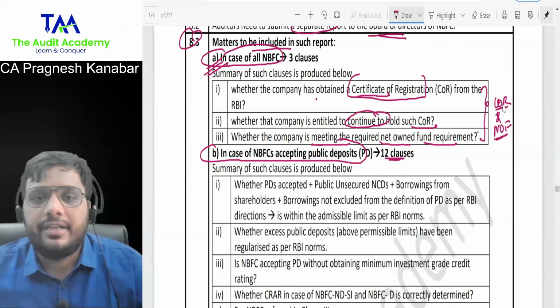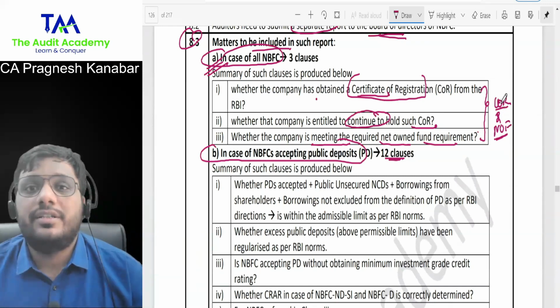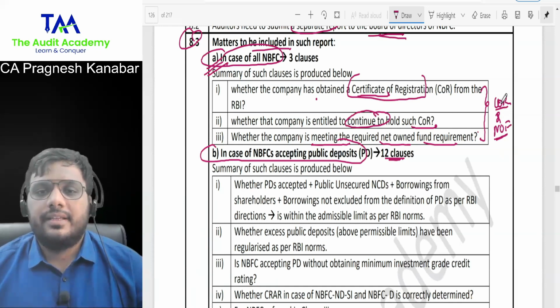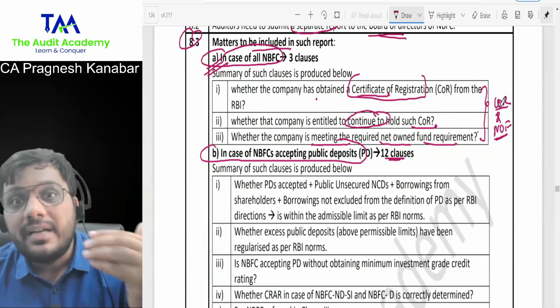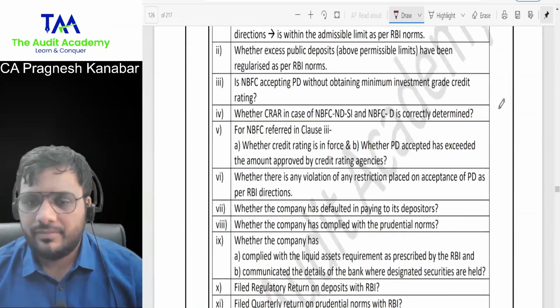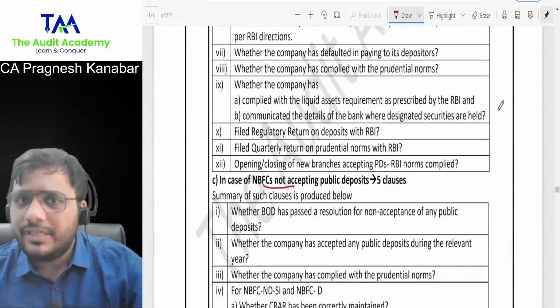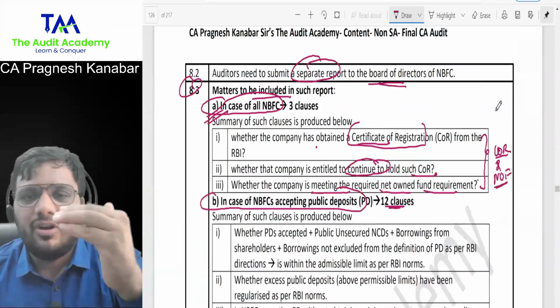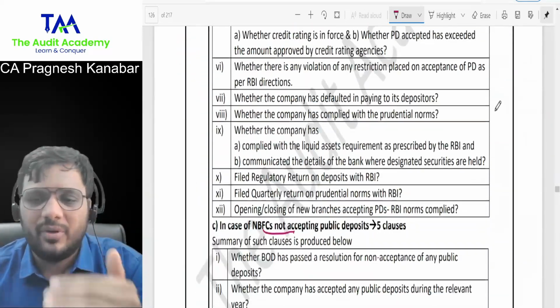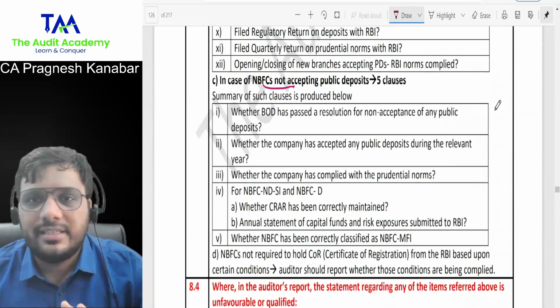Stay connected. All right. Now listen to me. Why am I teaching these points? Let me introduce one repeatedly asked examination question. On all of these clauses, the auditor needs to conduct inquiry as per their category: for all NBFCs, NBFCs accepting public deposits, and NBFCs not accepting public deposits.